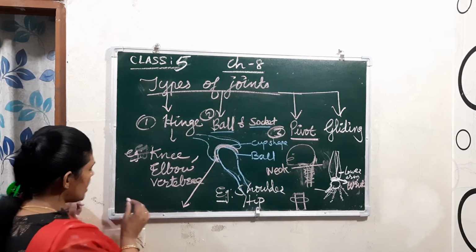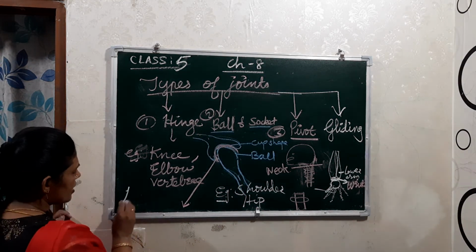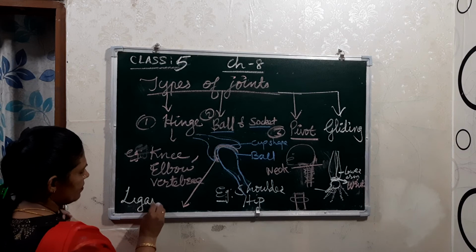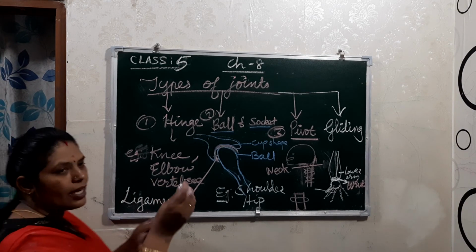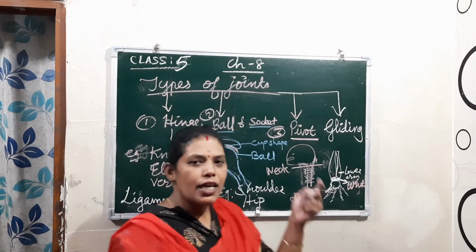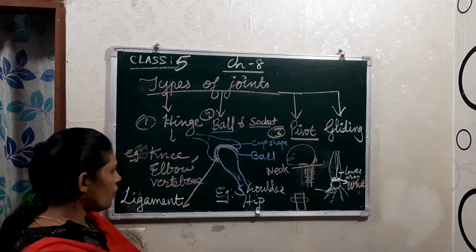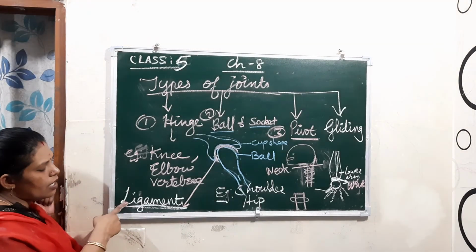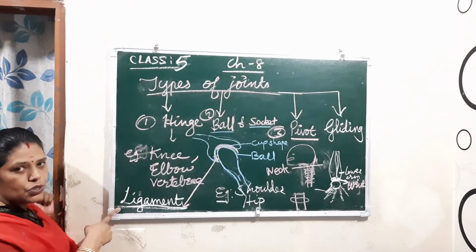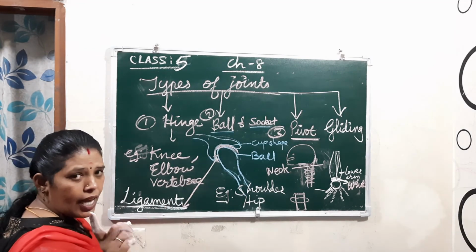That is known as ligament. Simply we cannot keep the bones like this. They should be fit there. So with this one, that is the ligament. Ligaments are hard tissues present in between the joints.